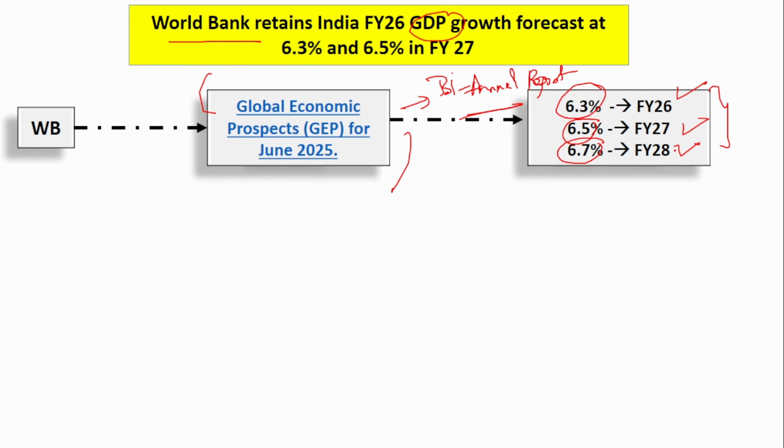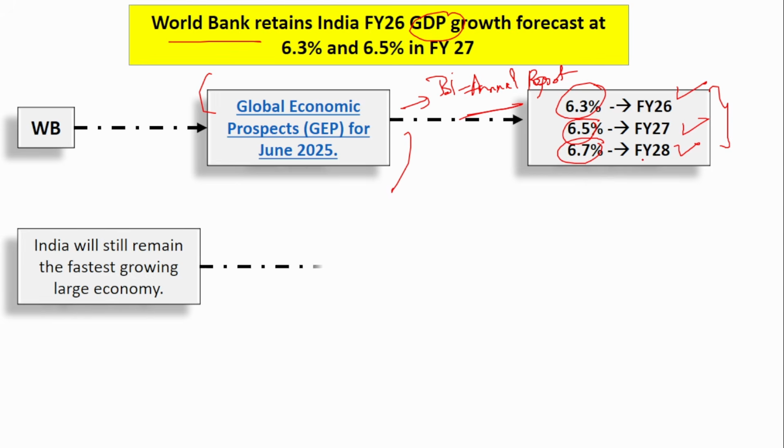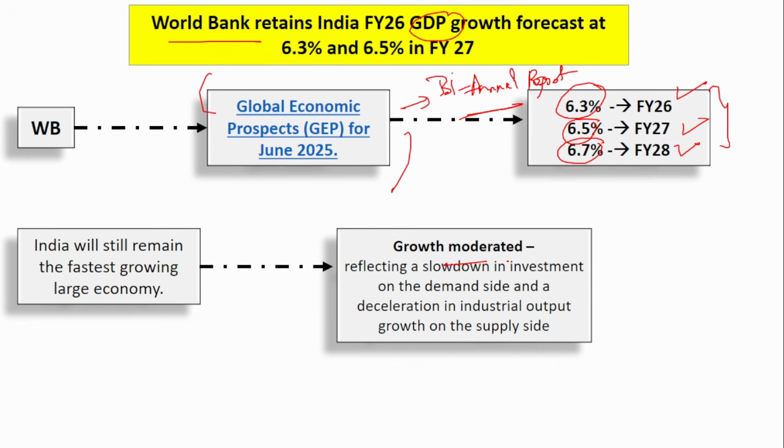The previous projection was made in January 2025. So compared to that, all the projections have been lowered, and the main reason is that growth moderated, reflecting a slowdown in investment on the demand side and a deceleration in industrial output. That is, industrial output has gone down, investment has also gone down, and that is why overall growth has moderated. And because of this moderation in growth, they have reduced the GDP projection.